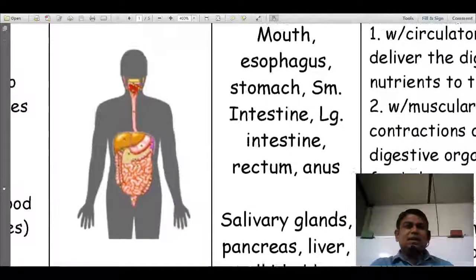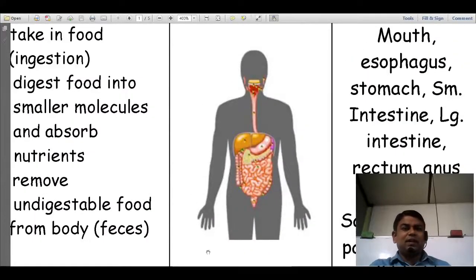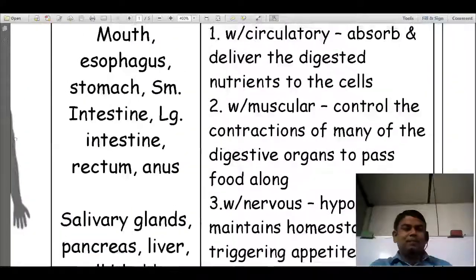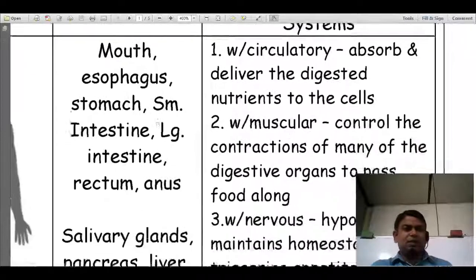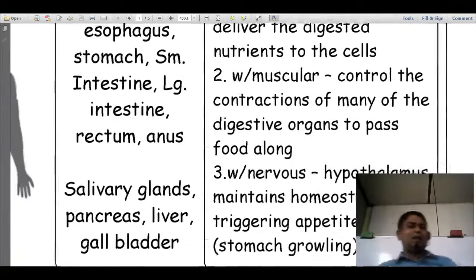So basically it looks like this, starting from the mouth and finishing with the anus. Its appearance is like this. These are the major organs: mouth, esophagus, stomach, small intestine, large intestine, rectum, and anus.